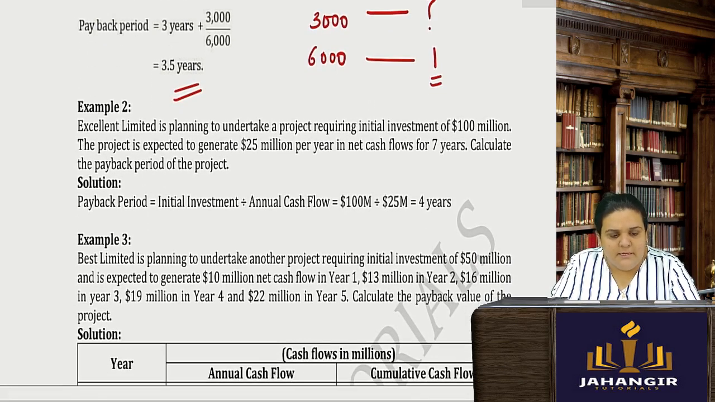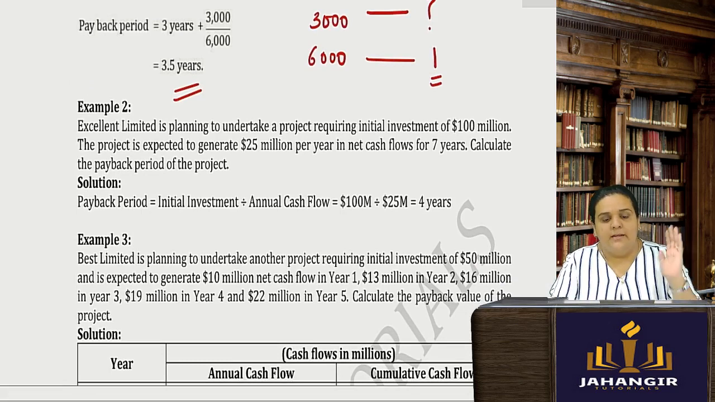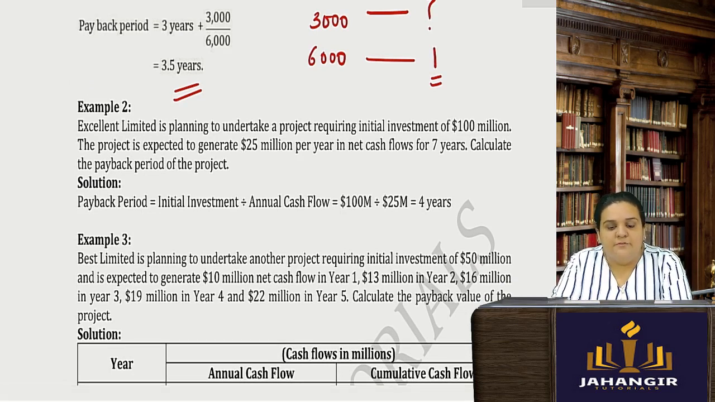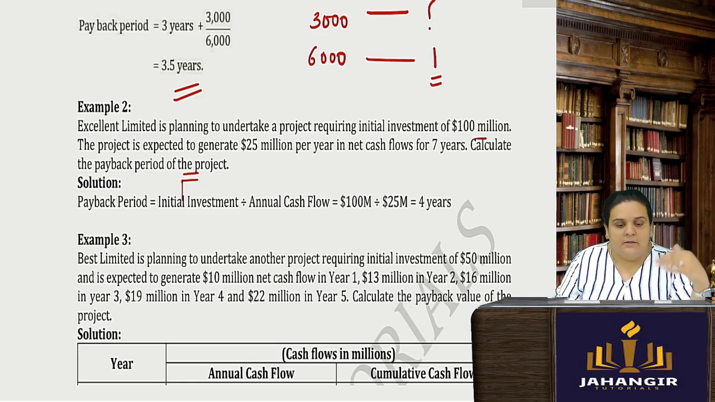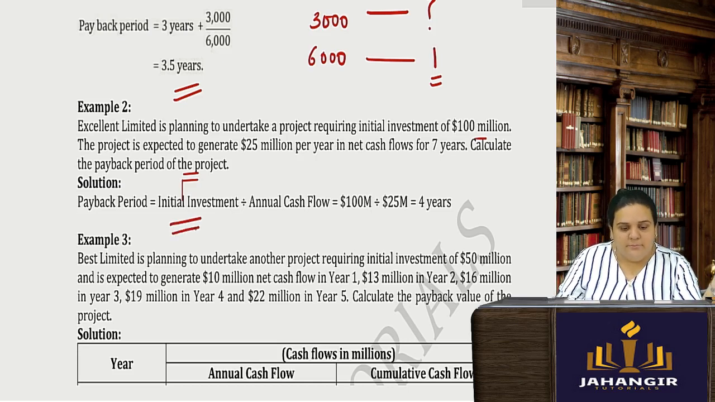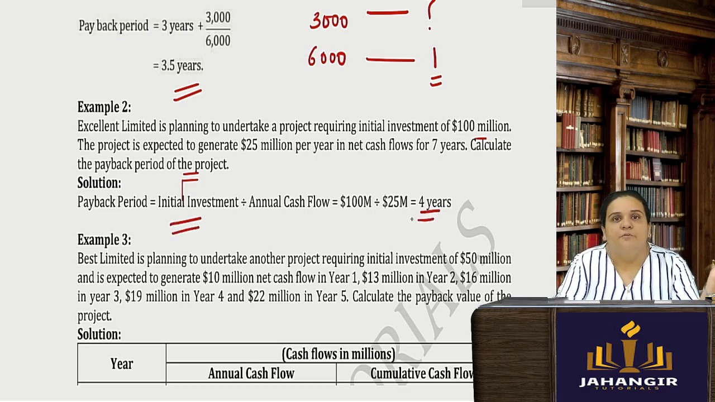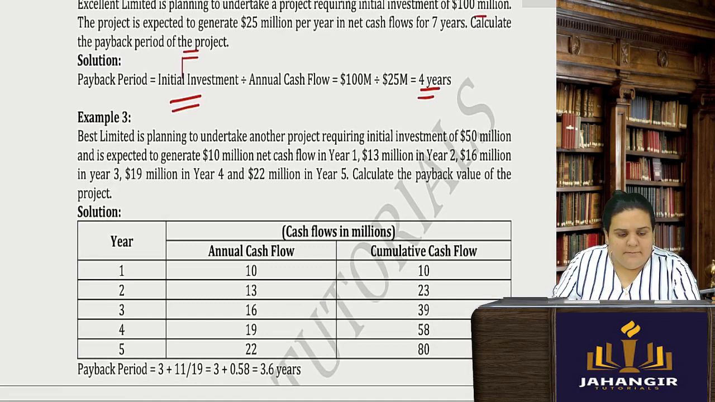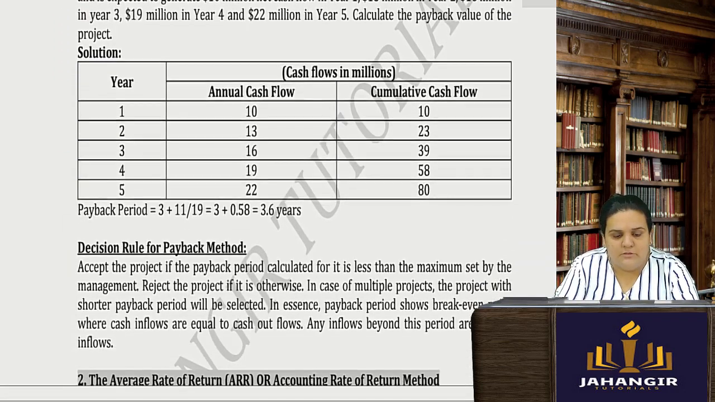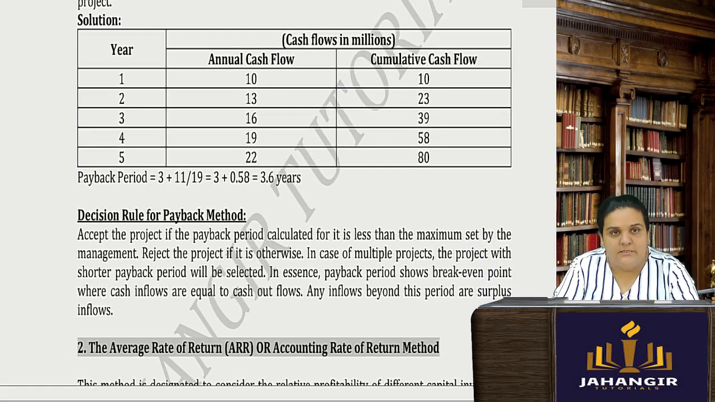Then another sum they are giving, that the project is expected to generate 25 million per year. Net cash flows are for 7 years and the investment outflow is 100 million. So if I want to calculate the project payback period, the same 25 million is going to keep on generating. So I will just divide my initial investment by the annual cash flow, and it is going to be 4 years. Then a similar example they have given, example number 3. Same thing, you can all solve this also, like how I just did the previous sum.